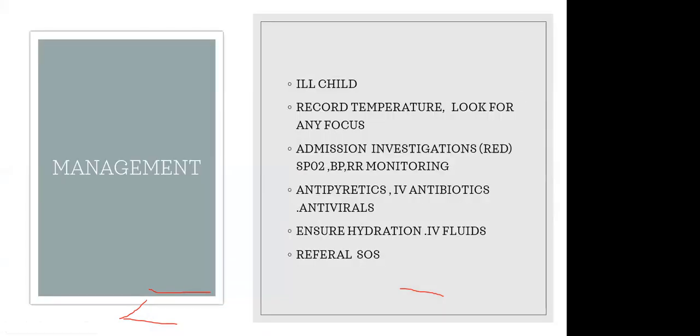If it is an ill child, based on the category, we have to record the temperature. Again, we have to look for any focus, and we have to do the investigations as in the red category: urine routine, blood routine, CRP, procalcitonin, or chest X-ray, and blood culture, etc. And we have to monitor the child's SpO2, BP, and respiratory rate also. And we can start the antipyretics, paracetamol, ibuprofen, etc. Ibuprofen is used if the fever is not subsiding with antipyretics.